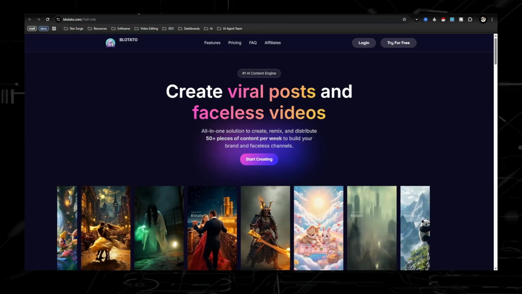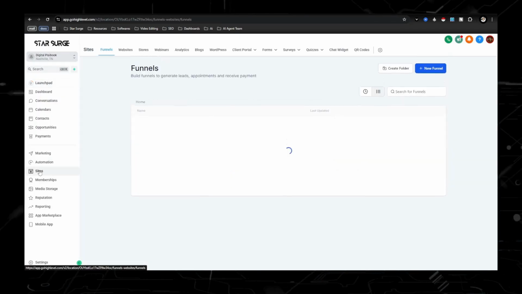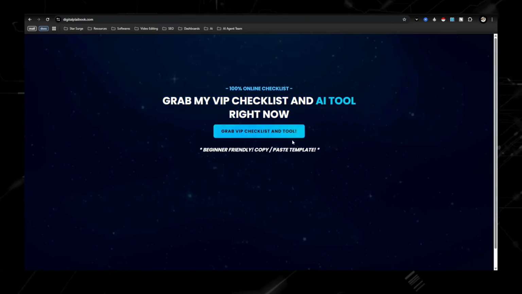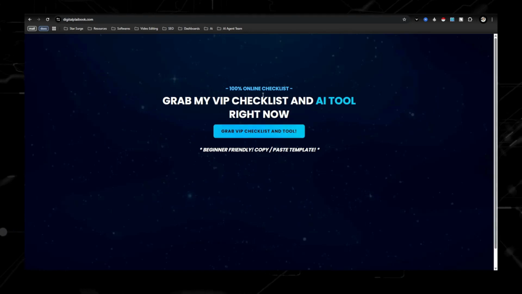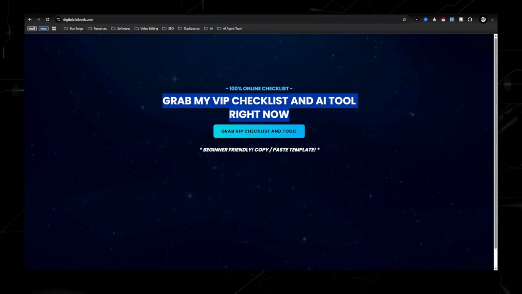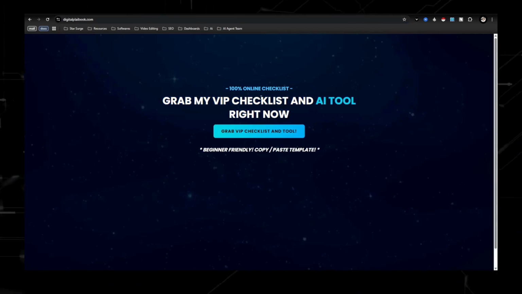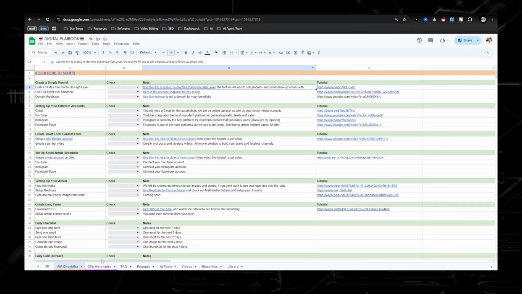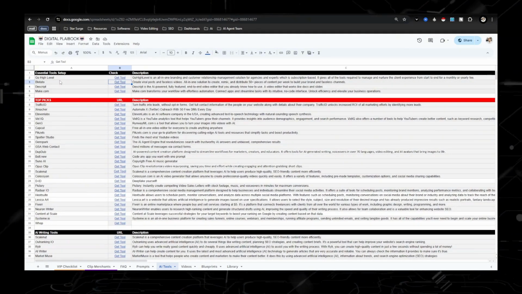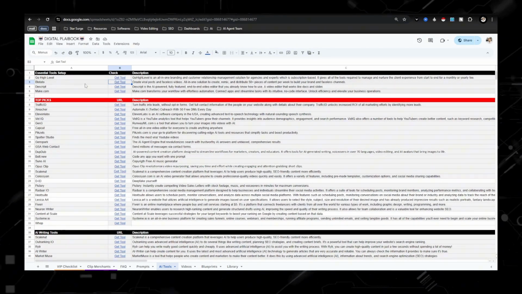And then going back to here, let's just go to sites. So the same funnel that you guys went to go grab the VIP checklist and get the digital playbook, you have access to this. So maybe you want to promote a different tool, but I'm giving you the framework and infrastructure to what it should look like when you're trying to drive traffic. So let's say we're going back to the digital playbook here. Let's say you want to promote a different AI tool. As you can see up here, these are some of the main ones that I talk about.